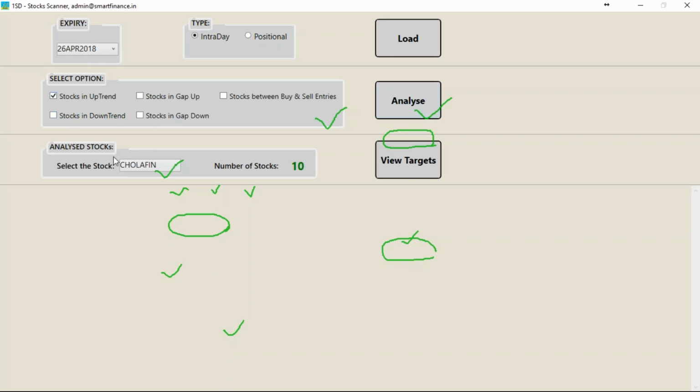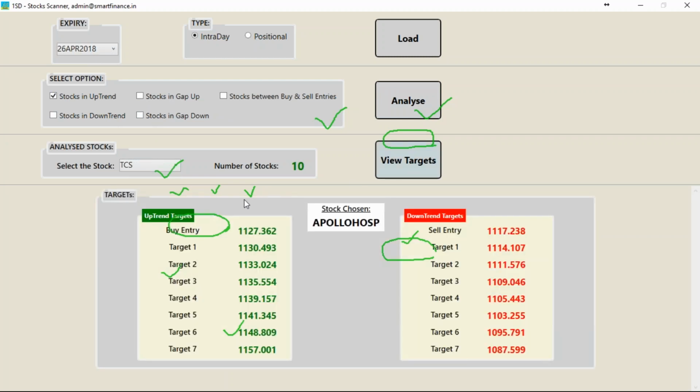Once you filter this, you can get those stocks which have given an uptrend breakout, downtrend breakout and so on. Once you choose any one of them, here for Apollo Hospitals, the uptrend breakout and downtrend breakout targets have come.